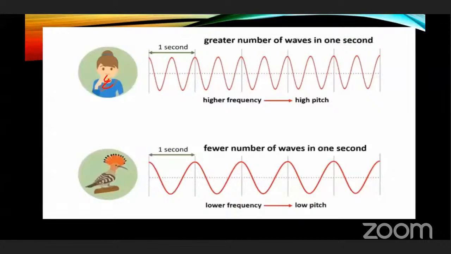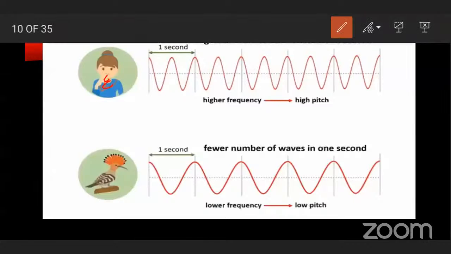So, greater number of waves in 1 second, so pitch of sound is also high. And in second picture, there is lower frequency in 1 second, means few number of waves in 1 second. So, there is low frequency. These are the examples of low pitch sound and high pitch sound.